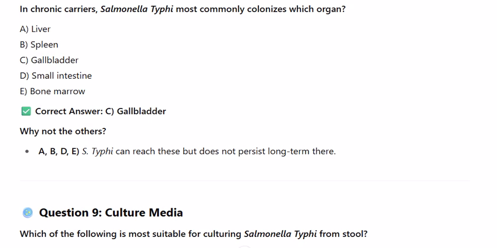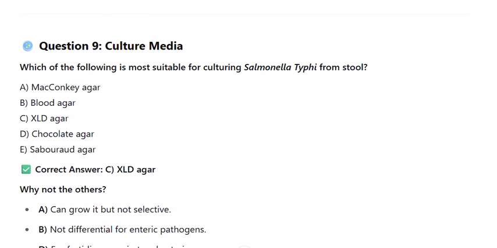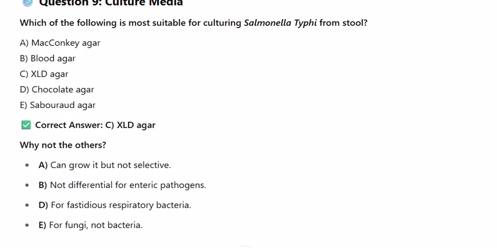Question 9. Culture media. Which of the following is most suitable for culturing Salmonella typhi from stool? A. MacConkey agar. B. Blood agar. C. XLD agar. D. Chocolate agar. E. Sabouraud agar. Correct answer C. XLD agar. Why not the others? A. Can grow it but not selective. B. Not differential for enteric pathogens. D. For fastidious respiratory bacteria. E. For fungi, not bacteria.